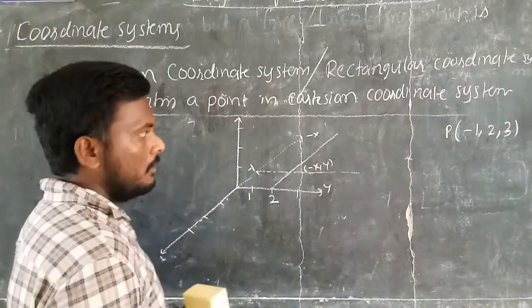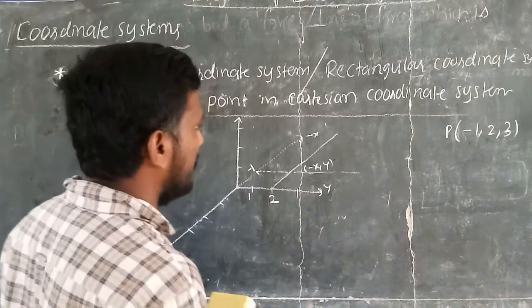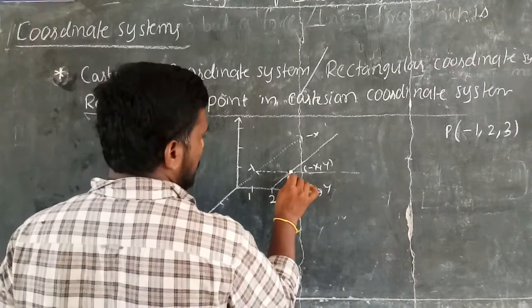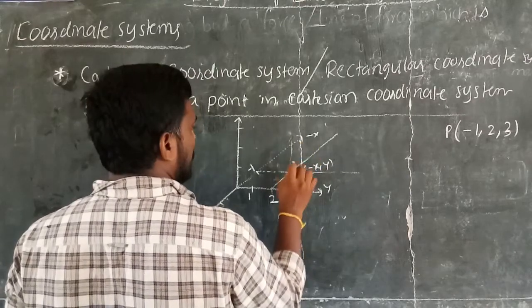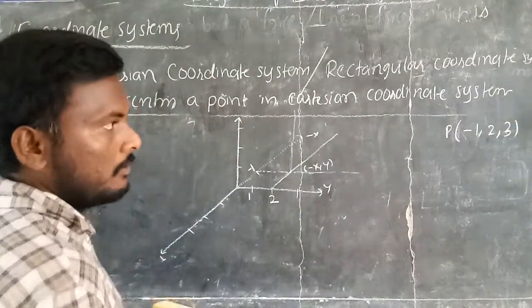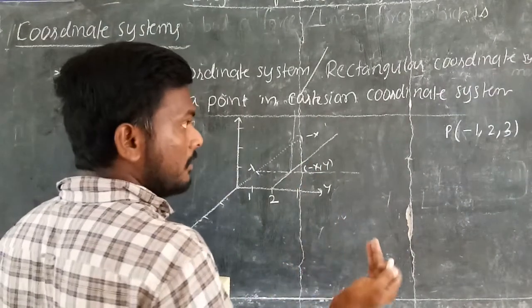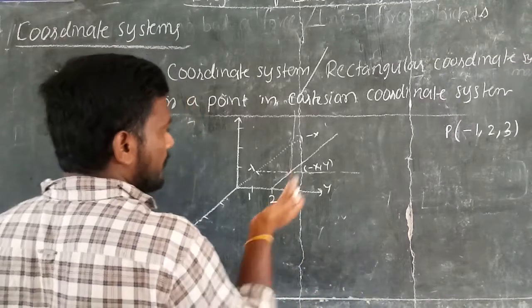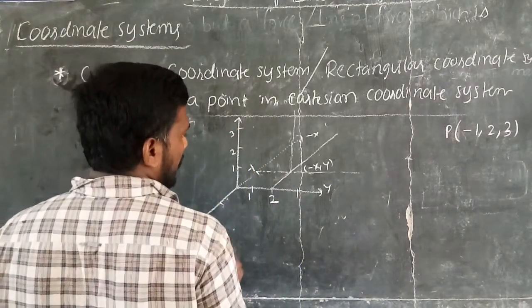Now see, after x comma y we have a z-axis. So on the z-axis, how many units are given? It is 3 units. That means go in this direction. It should move in the positive z-axis direction. Why? Because +3 units is given, and +3 units means it is in the positive z-axis. 1, 2, 3. I already told.